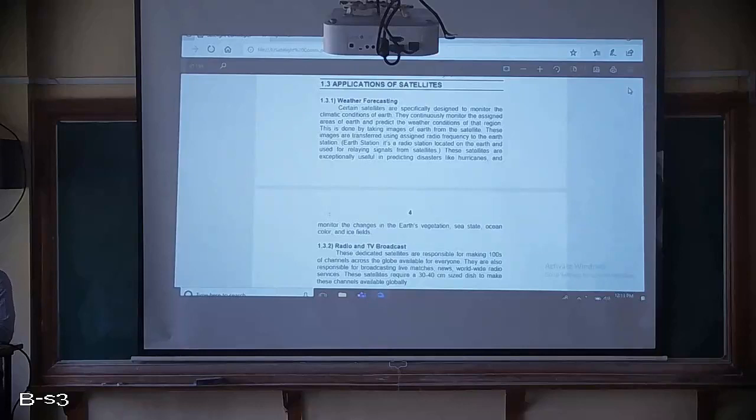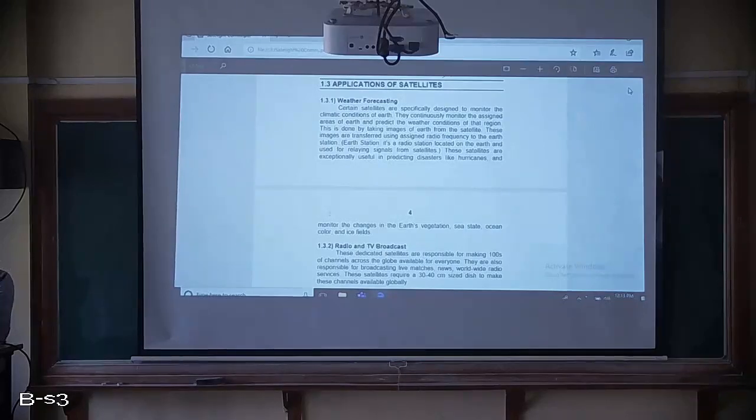Specifically, these kinds of satellites are exceptionally useful in predicting disasters like hurricanes, as well as telling us the sea state, ocean color and ice fields.